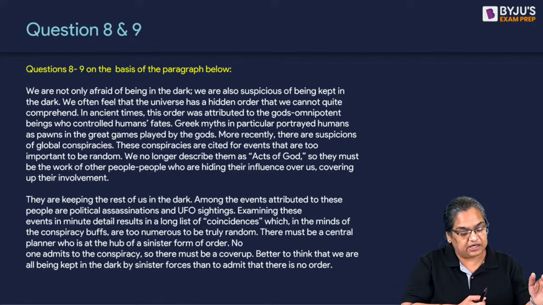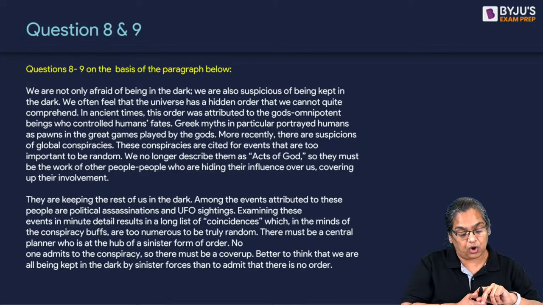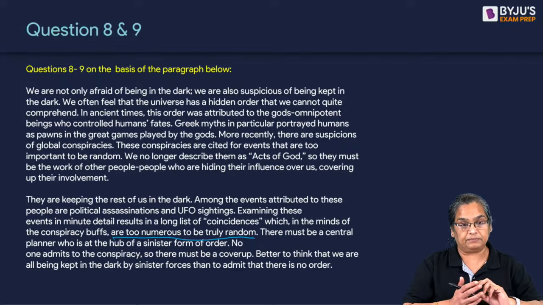Among the events attributed are political assassinations and UFO sightings. Examining these events in minute detail results in a long list of coincidences which, in the minds of the conspiracy buffs, are too numerous to be truly random.